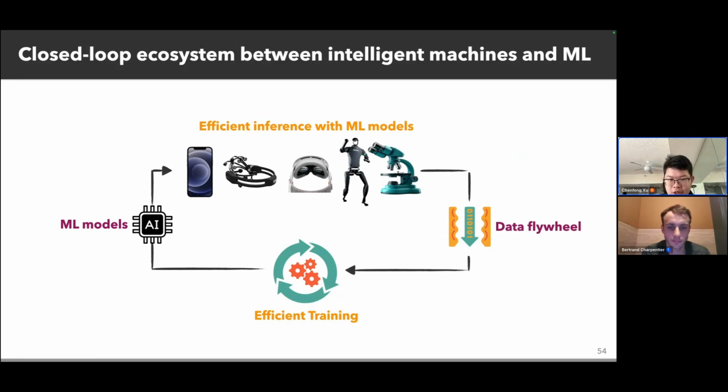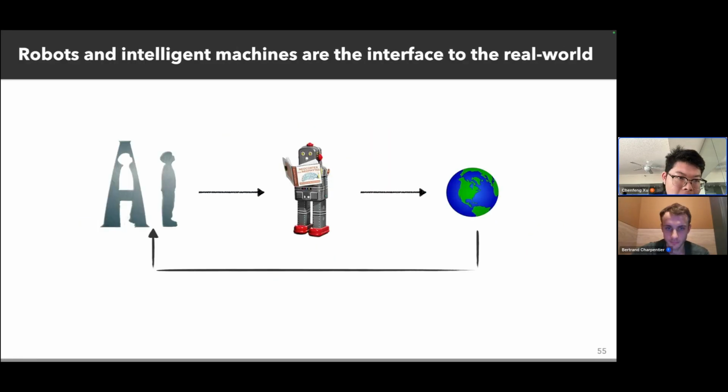If powerful intelligent machines make more people want to use them, they can create more data to further train these models. So we want to build this closed-loop ecosystem between intelligent machines and machine learning. I believe that robots and intelligent machines are the interface to the real world, and they can further drive AI technique improvements. So I believe this needs the two different communities to push together.